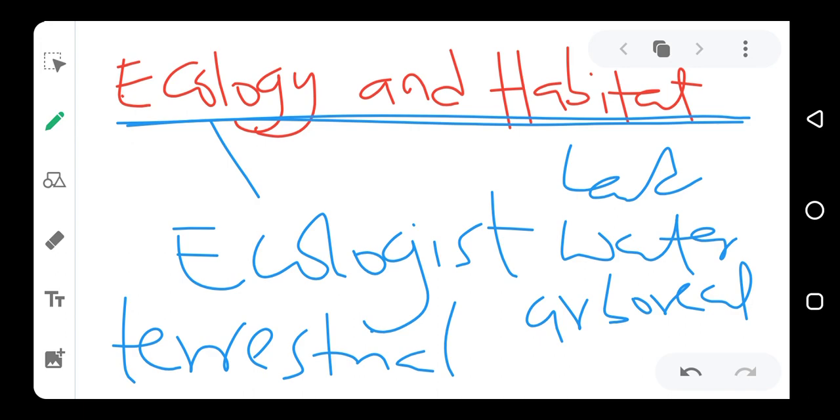Goat is a terrestrial organism. Both animals and plants that live on land are all called terrestrial organisms. Organism comprises both plants and animals. So cashew nuts, mango tree, many of all these trees that grow on land, they are all called terrestrial organisms.